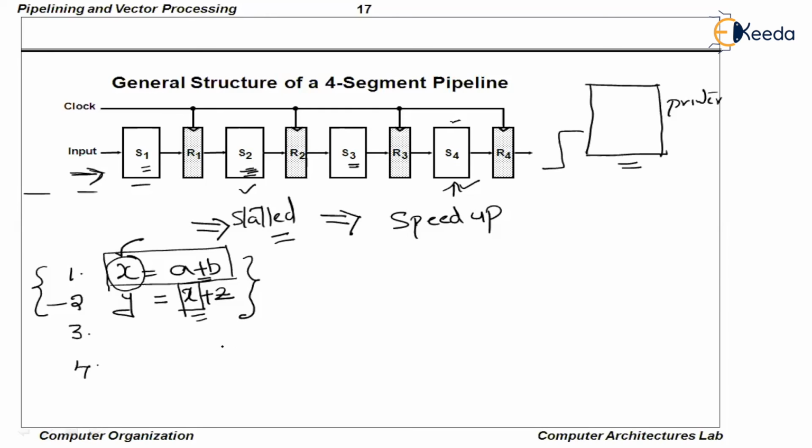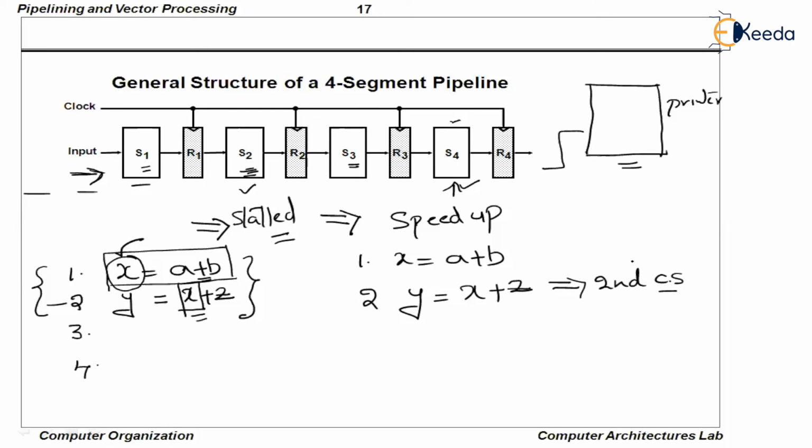So what I need to do is separate the first and second instruction. I need to maintain a gap between the first and second instruction. Let us stay focused. The first instruction is x = a + b. The second instruction is y = x + z. The second instruction cannot enter the pipeline in the second clock cycle.